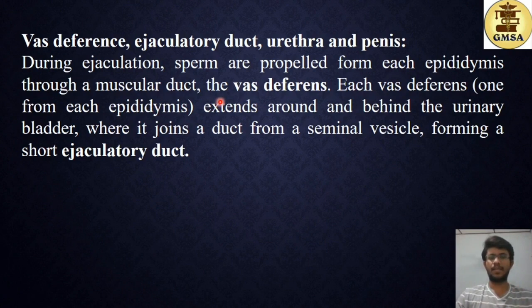They extend around and behind the urinary bladder, where each joins a duct from a seminal vesicle, forming the short ejaculatory duct. So this vas deferens and the short duct from the seminal vesicle together combine and form the short ejaculatory duct.